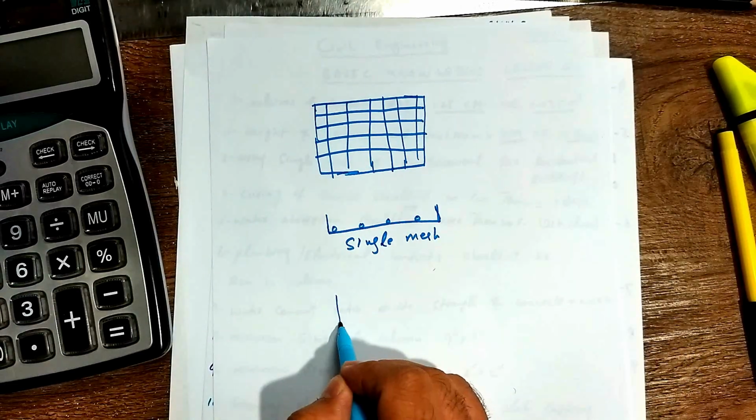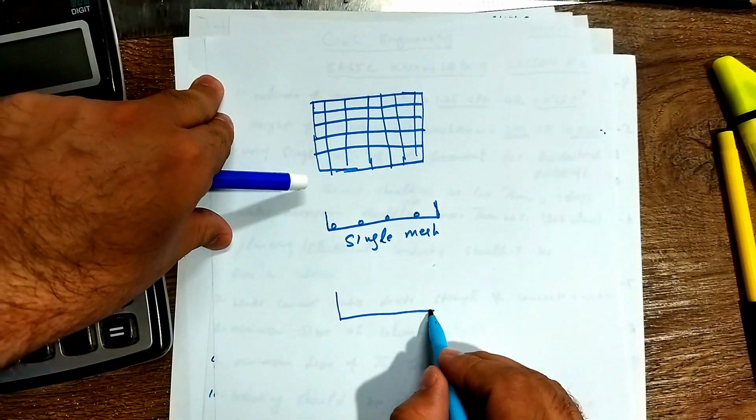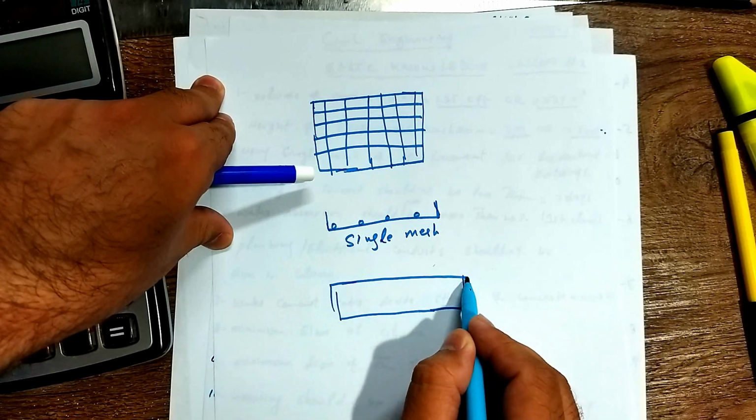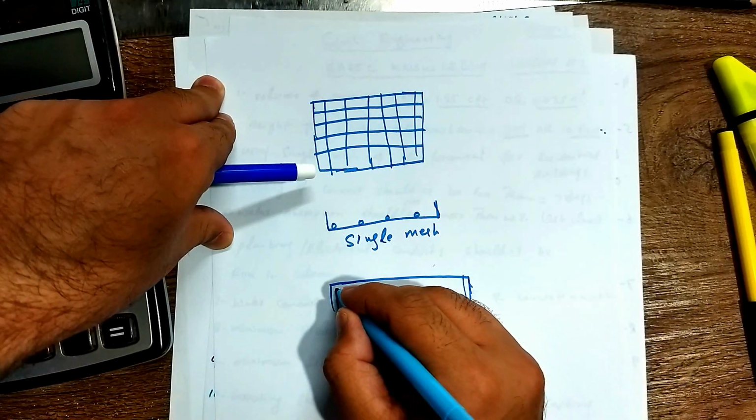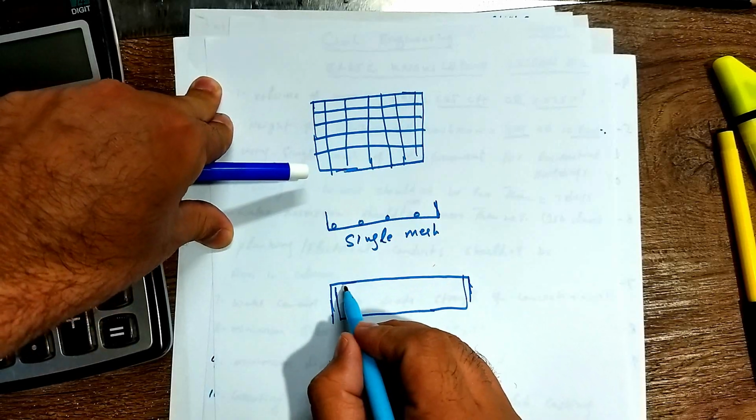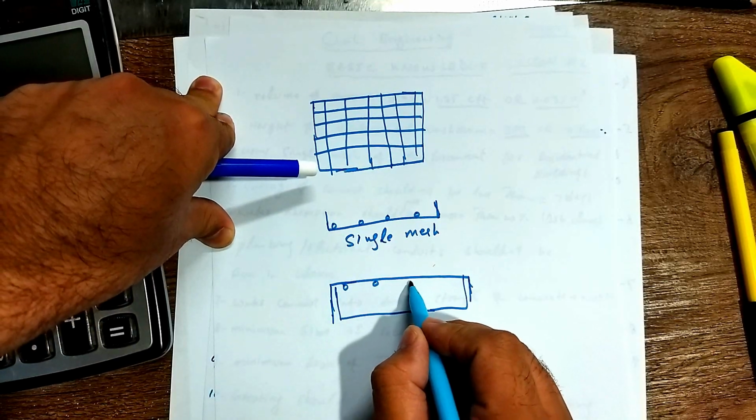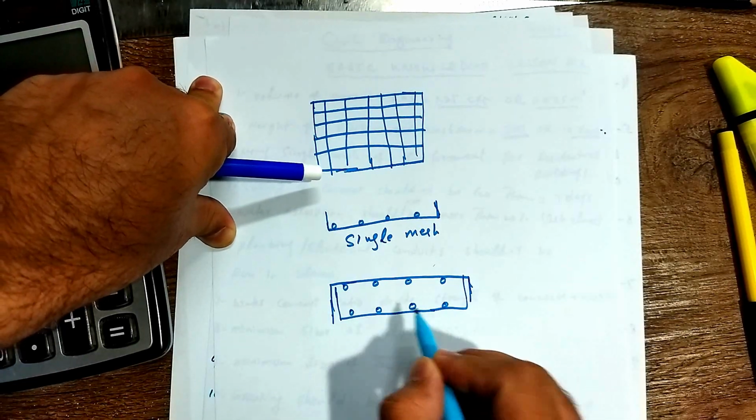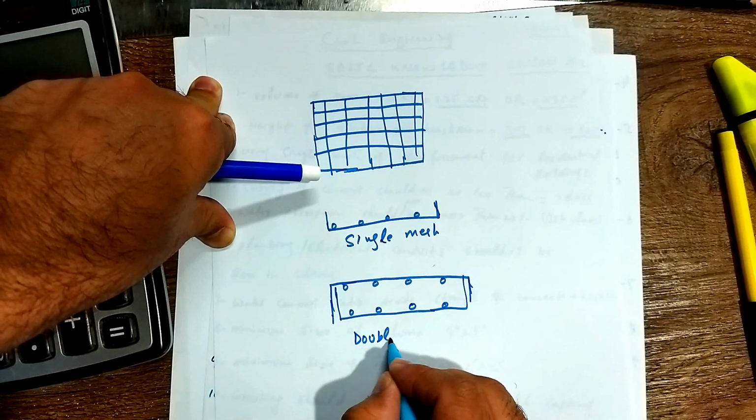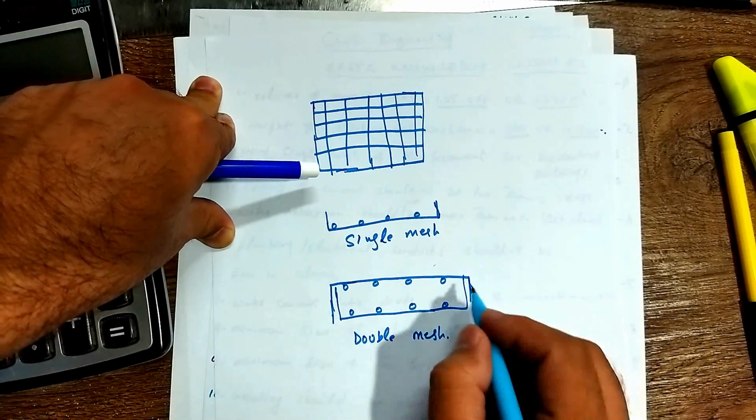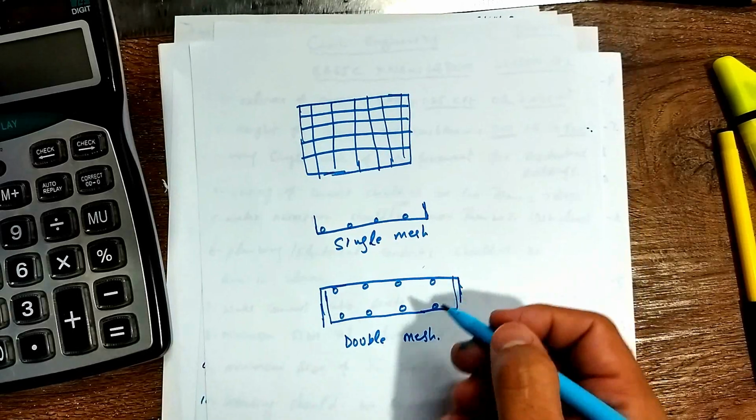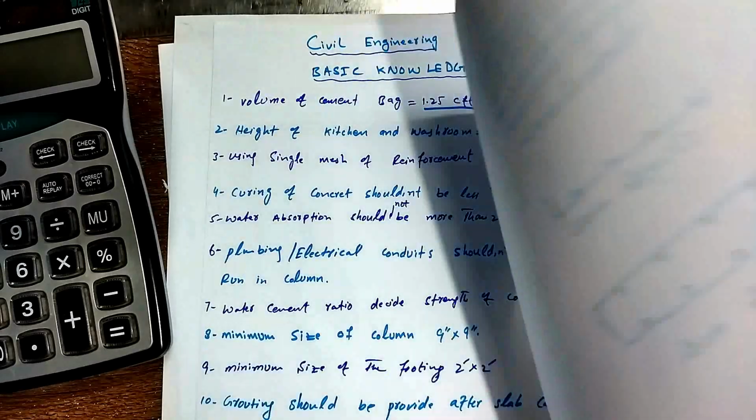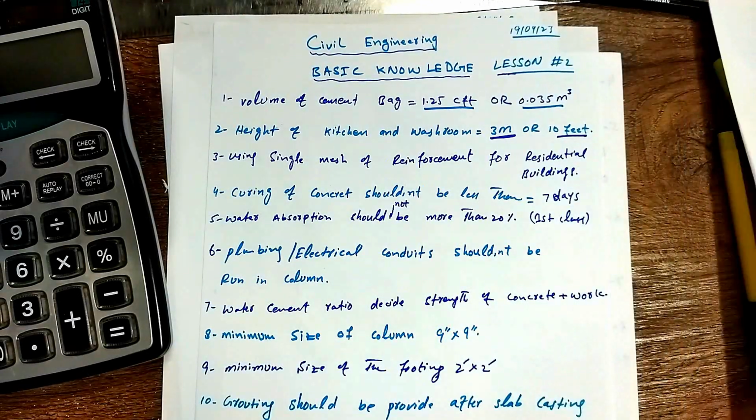And the double mesh, this is the development length which I discussed in the previous lecture. You can find lesson number 1 in the description. The link is available in the description. This is called double mesh, and we can use it for high-rise or multi-story buildings. These are the double mesh, and we are using a single mesh for residential buildings.